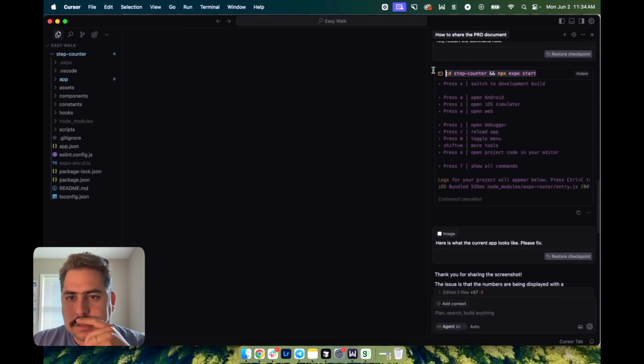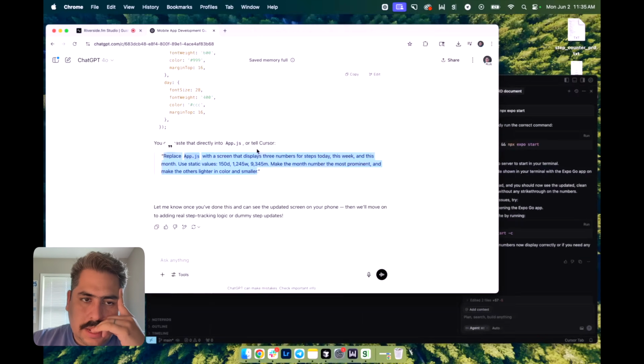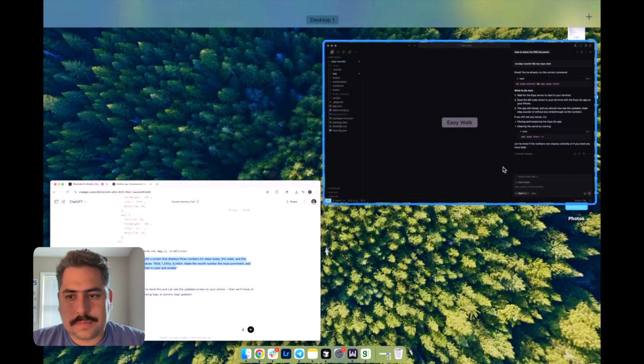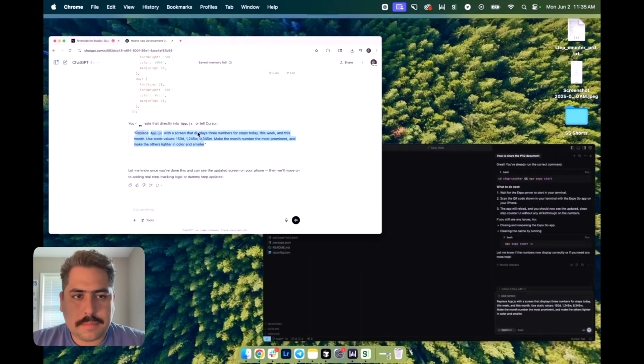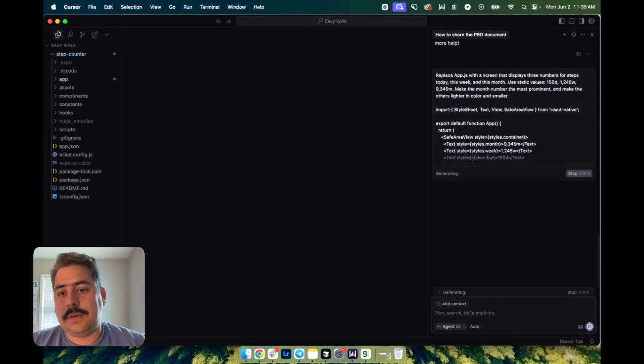I think I just need to do this. Let's see one more time what it looks like. It's still showing that strike through effect. So something is still going wrong here. Let me turn this off. And I'm going to just follow ChatGPT. So I'm going to say replace blah, blah, blah. And then I'm going to copy this code directly in there and see what happens.